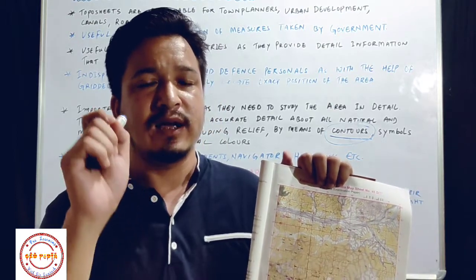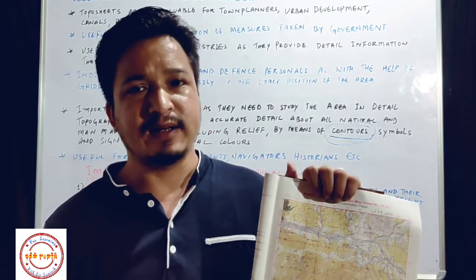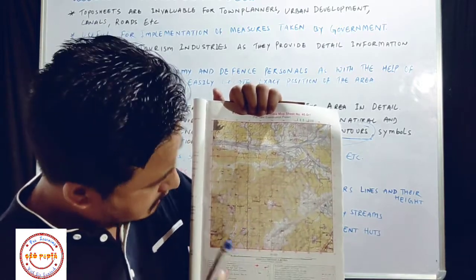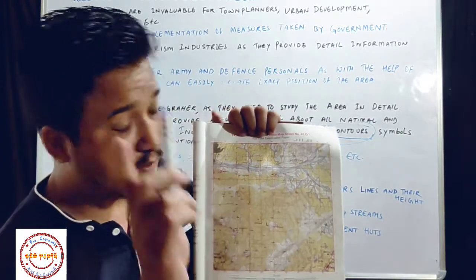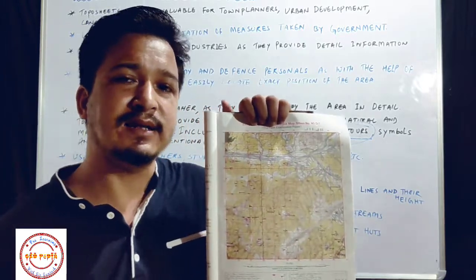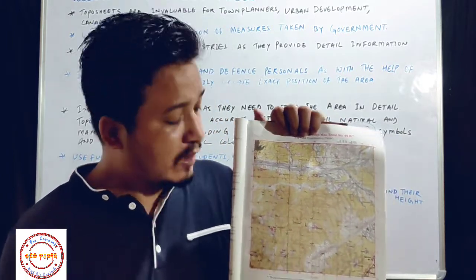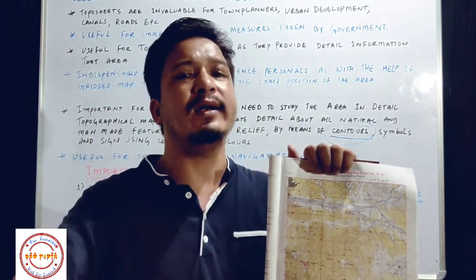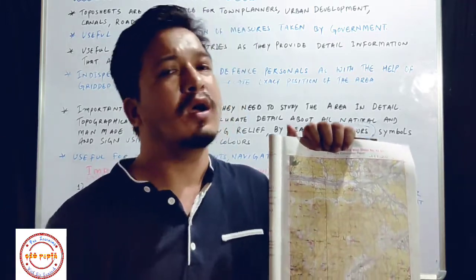And I was talking about the gridded map when I was discussing the uses of the topographical map. There I mentioned one thing, that with the help of a gridded map, defense personnel can easily locate any place of that area. So here you can see students, here we have grids. There are many horizontal lines, they have their own names, we will learn it later. Then some vertical lines, and with the help of these horizontal and vertical lines, grids are formed. So that's why it is written there, gridded map. Now with the help of this grid, we can easily locate the position of any physical features, maybe man-made or natural.